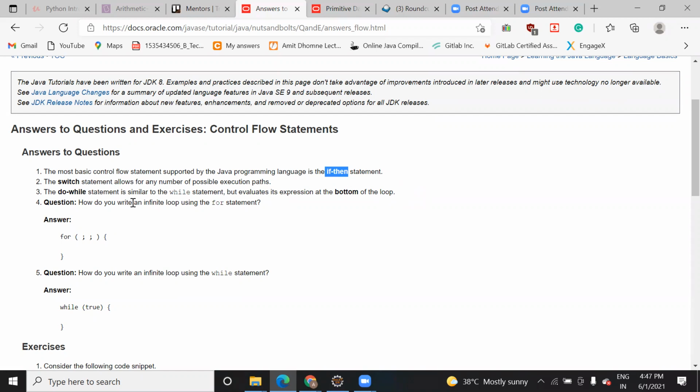Then there is a switch statement, used when a single variable has multiple values. Have you worked on the switch statement? So usually you write switch and in brackets you write that value, and in whichever case it matches, that statement is executed.